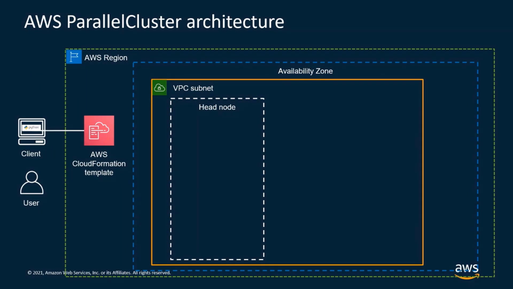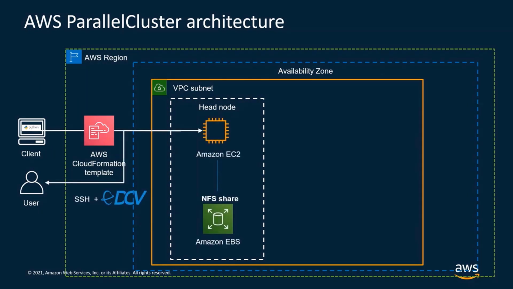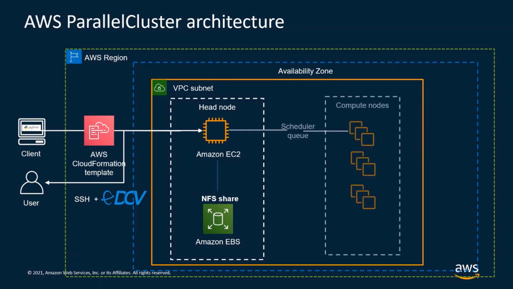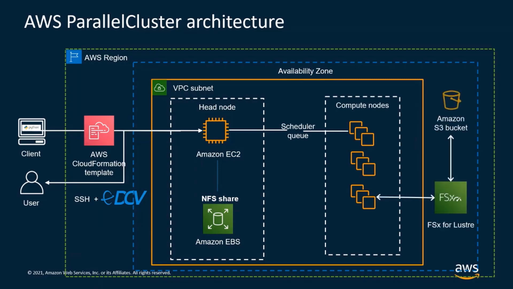Once the deployment is done, you can log in to the head node using your SSH keys. From the head node, you can submit your HPC jobs using the standard job scheduler commands, such as sbatch, if you're using Slurm. Then ParallelCluster will automatically deploy the compute nodes based on the number of nodes you need to run your simulation. And when the job is done, the compute nodes will be automatically terminated.